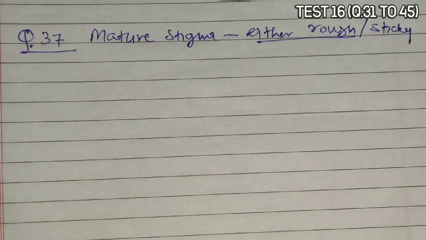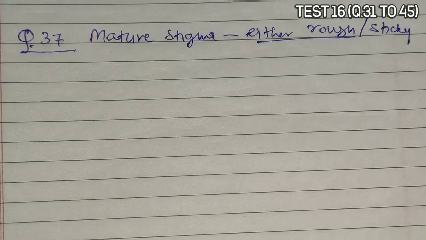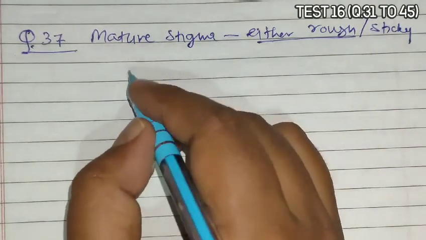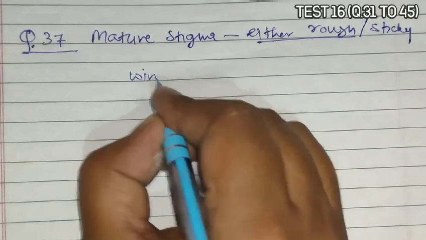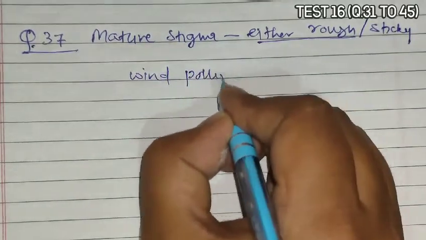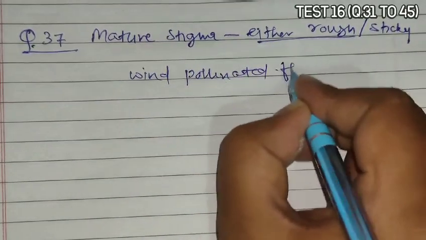Moving pollen grains need to be captured in the case of anemophilous flowers, and anemophilous flowers are known as wind pollinated flowers,